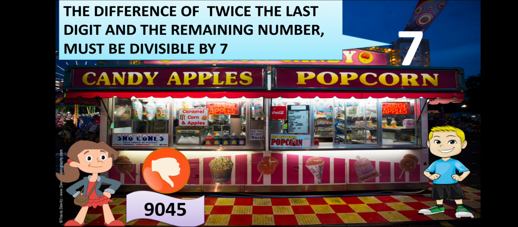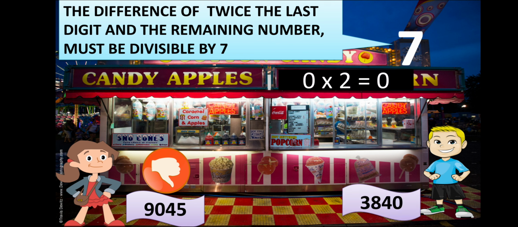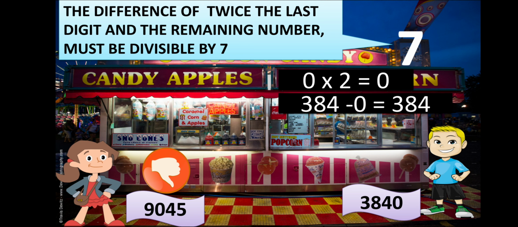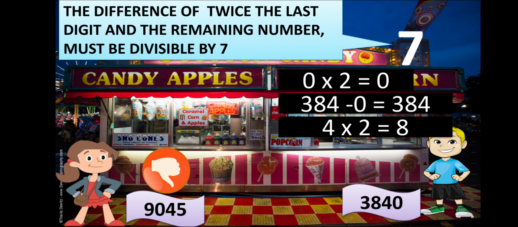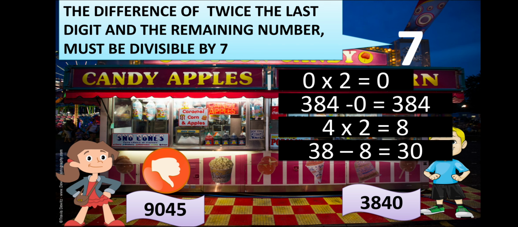Johnny also followed the same steps. The last digit is 0, so 0 2s are 0. If I take out 0 from the number, it is left with 384. Subtracting, 384 minus 0, we get 384 again. Next, from this 384, if I take out the last digit and multiply by 2, 4 2s are 8. The remaining number is 38, because we have taken out the last digit of 384.